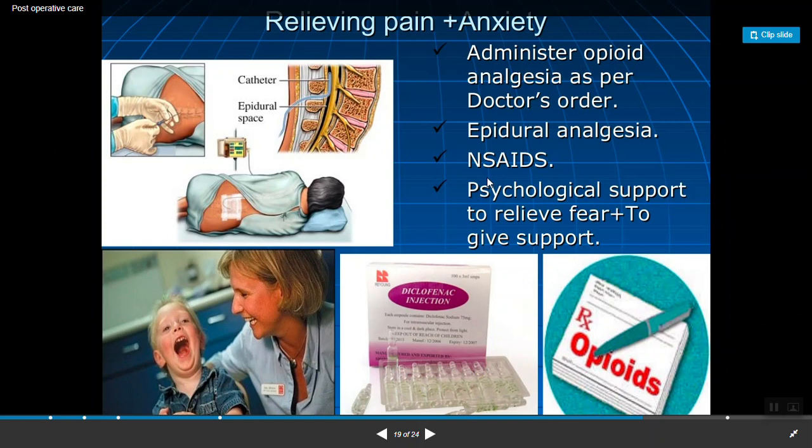Next, NSAIDs, non-steroidal anti-inflammatory drugs. These drugs can be given to reduce the inflammation. Psychological support to relieve the fear and to give support. Psychological support in the post-operative period is very important to relieve the anxiety of the patients, to relieve the fear and to give support.